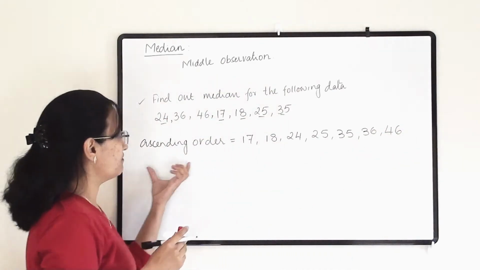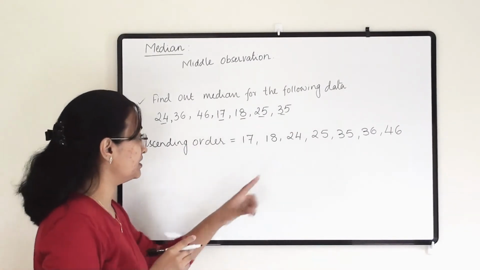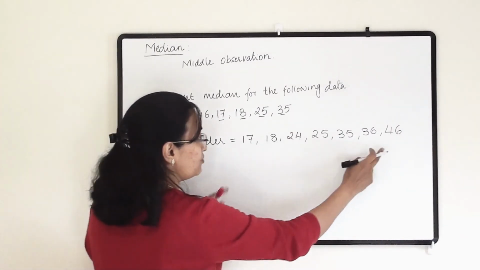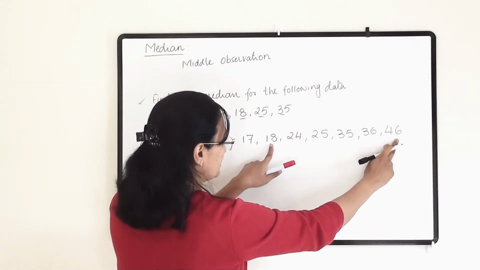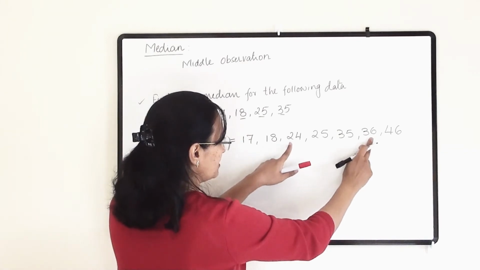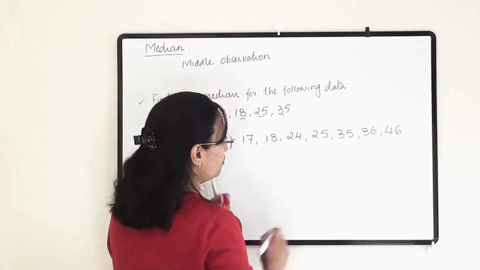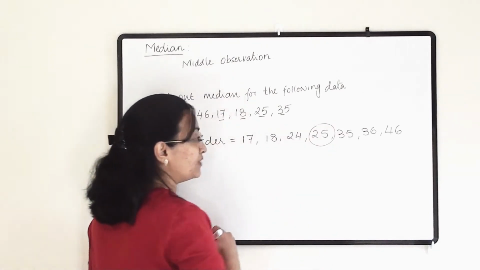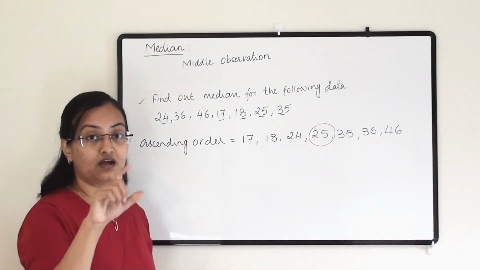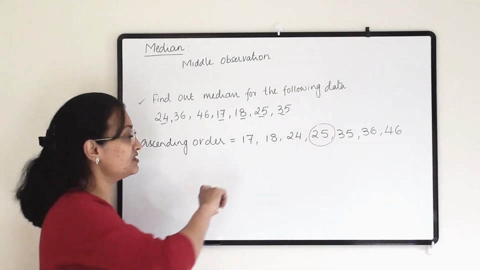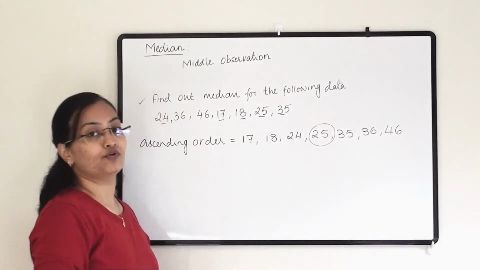Now this is our ascending order. Now we have to check which number comes in the middle. So from both sides we will take one number. This number and this number we have taken out. This number and this number we have taken out. This number and this number we have taken out. So whatever is left alone is 25. 25 will lie in the middle of this range of data, or in the middle of this set of observations. So 25 will become the median for us.